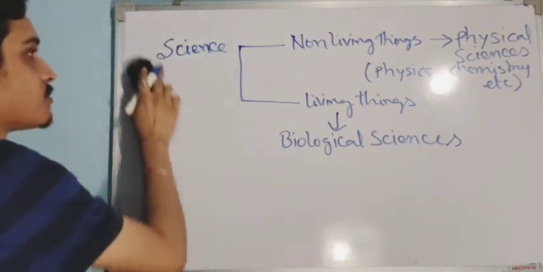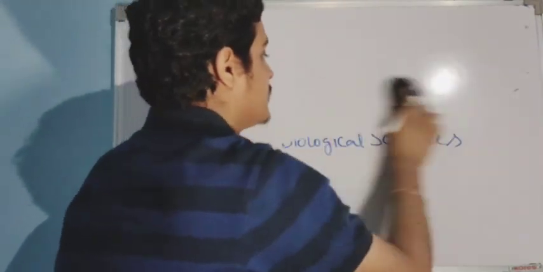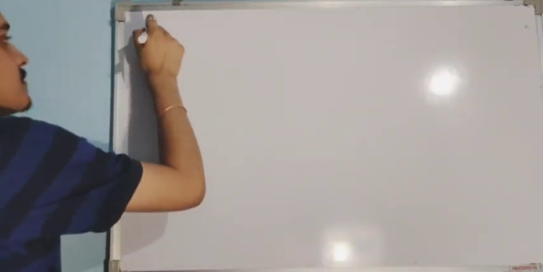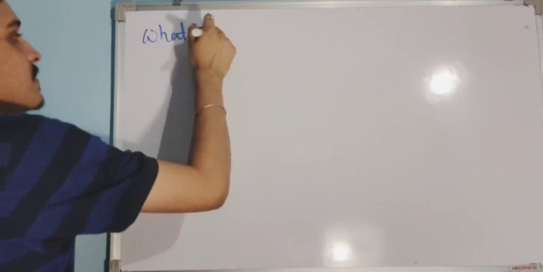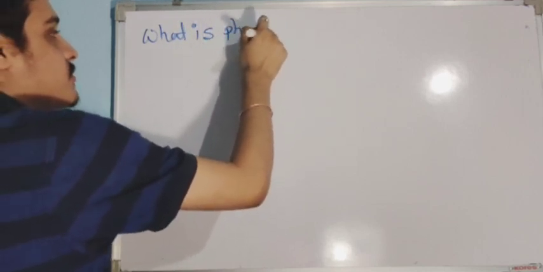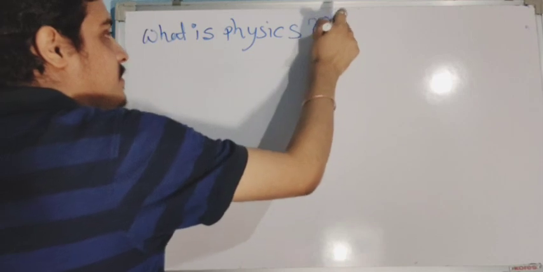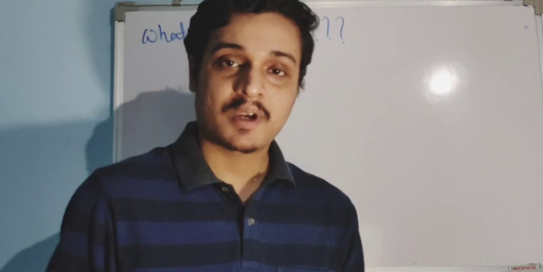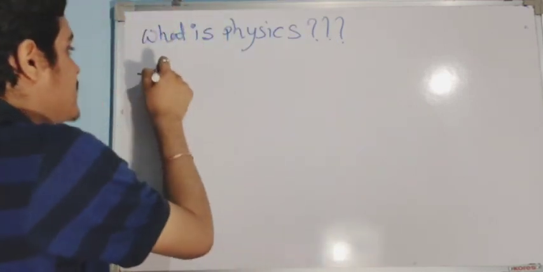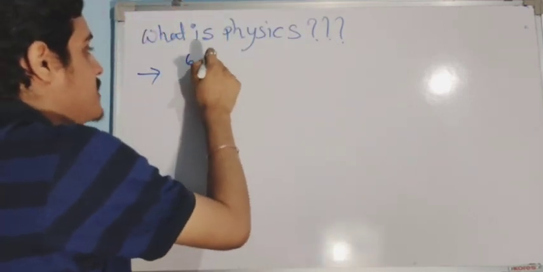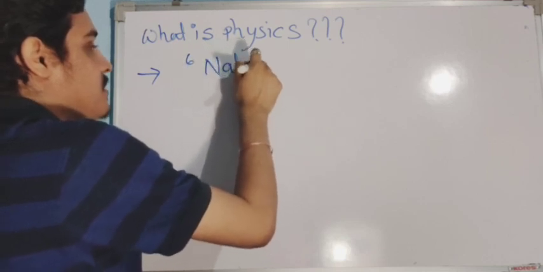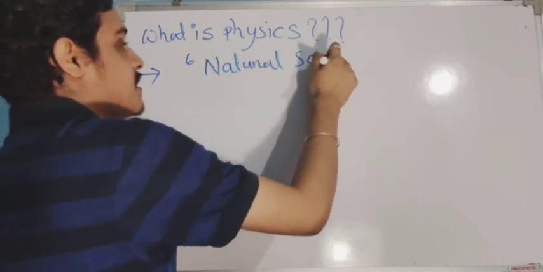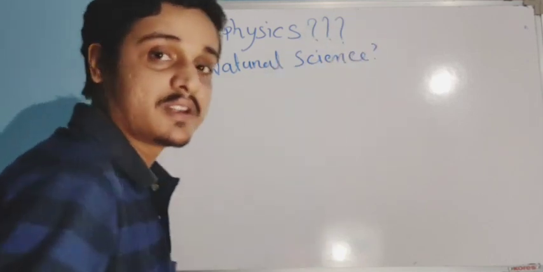Now the question remains: what is physics actually? What is the definition of physics? The first thing everyone will ask you is, what is physics? Physics is known as a natural science.